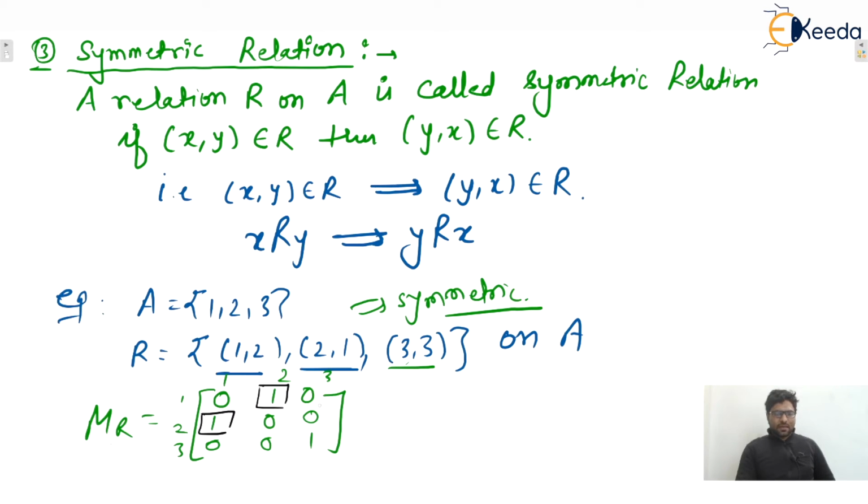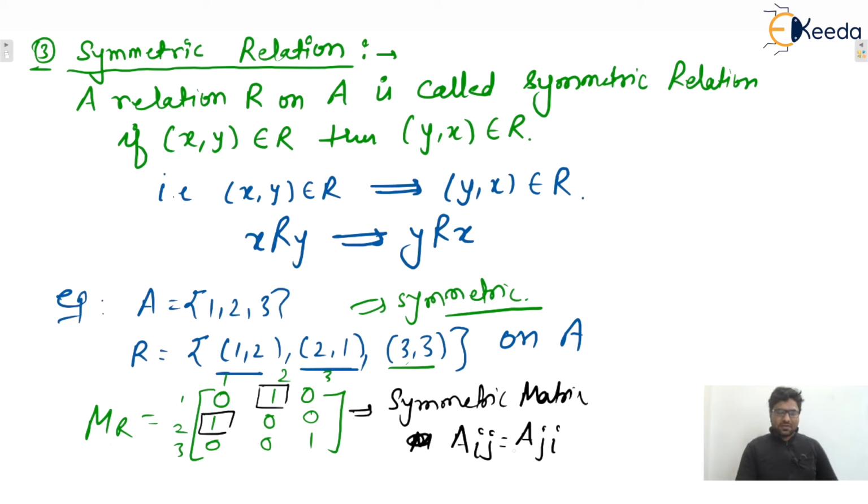So these types of matrices are symmetric matrices, where the (i,j)th element equals the (j,i)th element. So for a symmetric relation, the matrix will be a symmetric matrix. I hope this is clear to everyone.